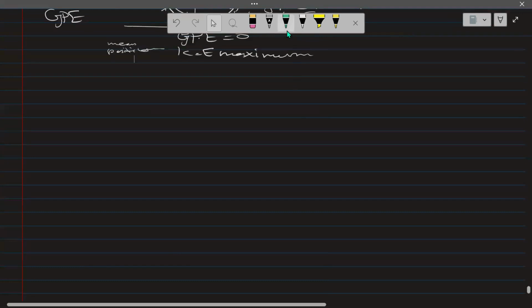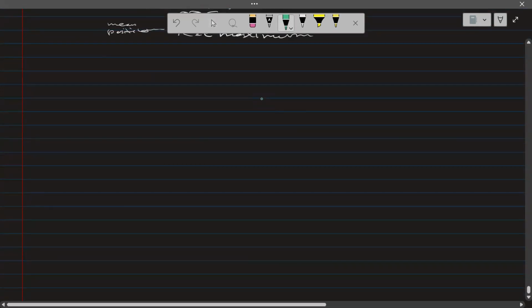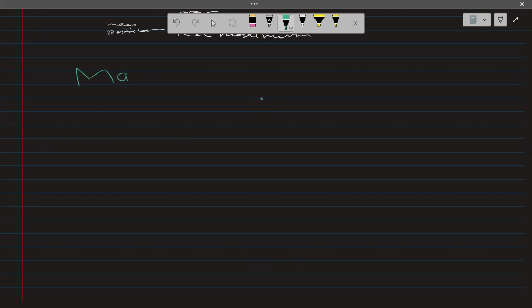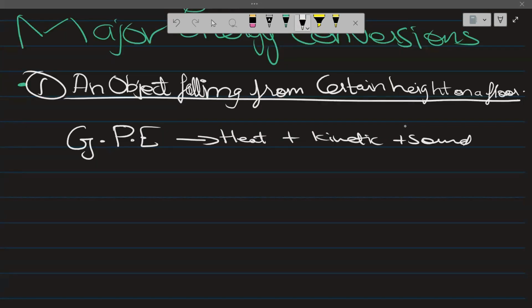So let's write some major energy conversions. Let's take an object falling from a certain height onto a floor. In this conversion, the object has gravitational potential energy because it is elevated, meaning the energy stored due to its vertical elevation.